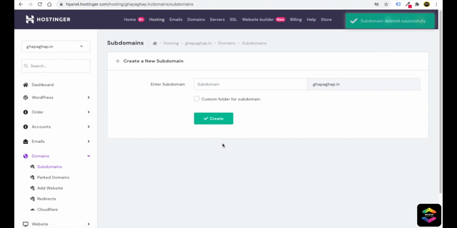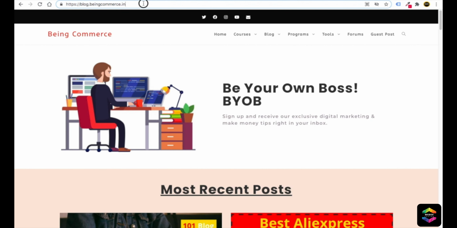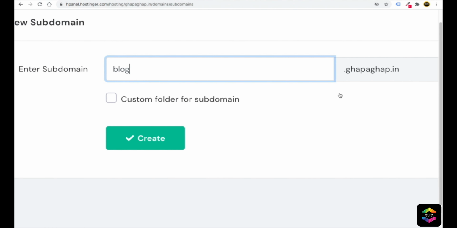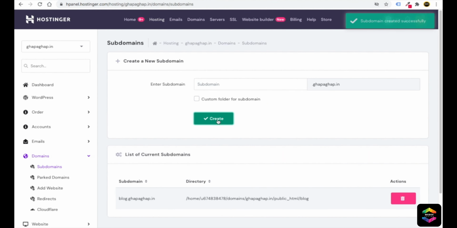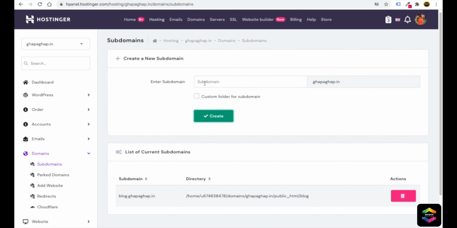If you scroll up, here you can see you have options to add subdomains. For example, here you can see this is the main domain. So it is blog.beingcommerce.in. So I can also add blog here, just add blog here. You can see blog and .gapagap.in is already there. So blog is your extension. This is the extension which you have added in front of your domain, that is .gapagap.in. If you click on create, you can see now you have added this subdomain. Similarly, you can add more subdomains.